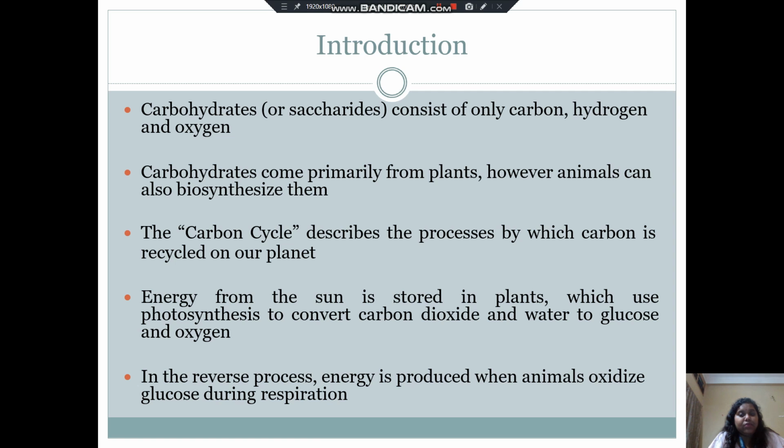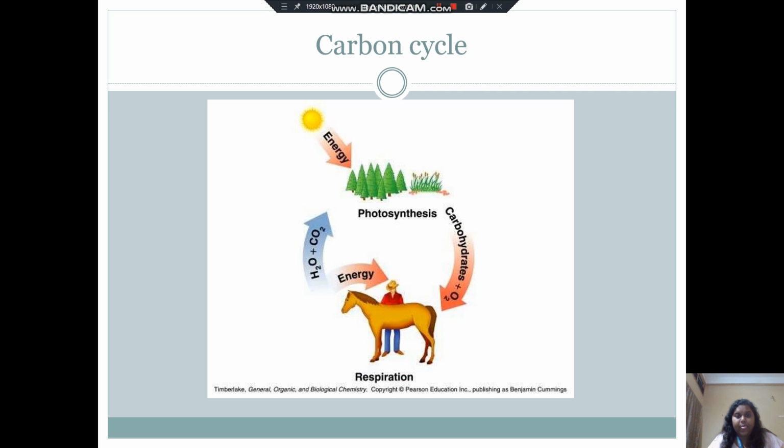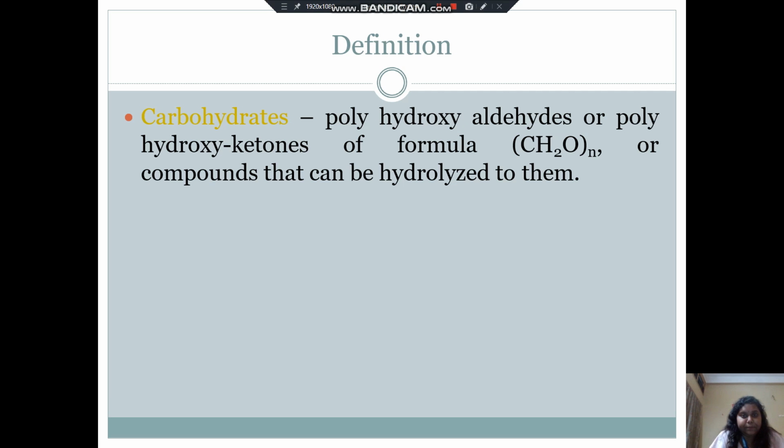The carbon cycle describes the processes by which carbon is recycled on our planet. Energy from the sun is stored in plants, which use photosynthesis to convert carbon dioxide and water to glucose and oxygen. In the reverse process, energy is produced when animals oxidize glucose during respiration. This is the carbon cycle, as described earlier.